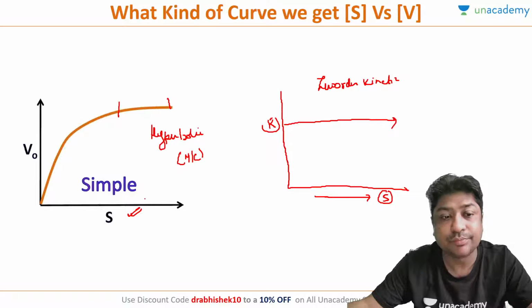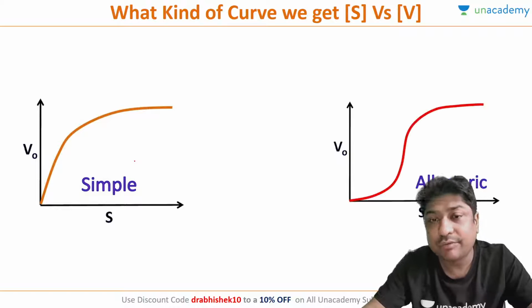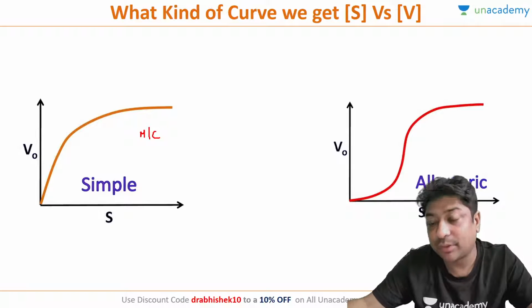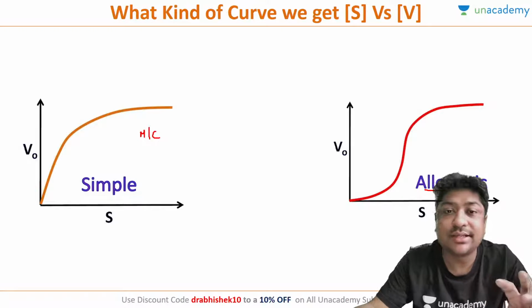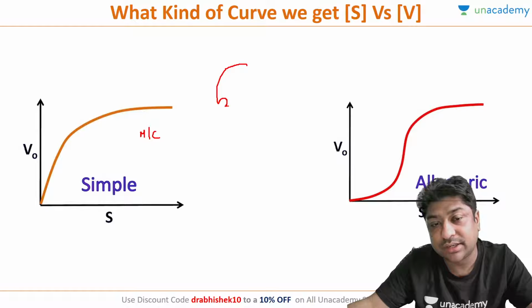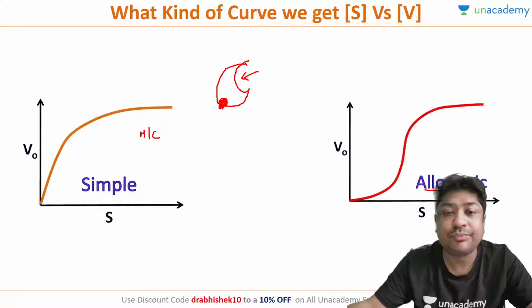Is it clear to all of you? So this is the kind of curve which we get. This is called a hyperbolic curve. However, this is the most common curve. But allosteric enzymes, what are allosteric enzymes? What happens? This is your allosteric site and this is your active site. So these enzymes have an allosteric site where an activator or an inhibitor will bind here, and they will change the configuration of your active site.